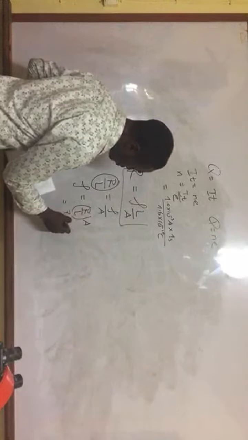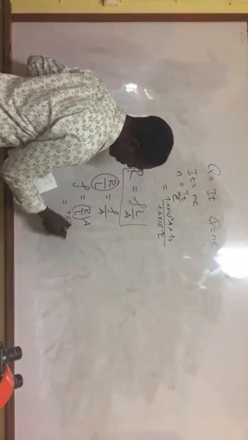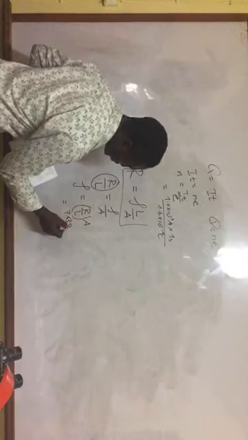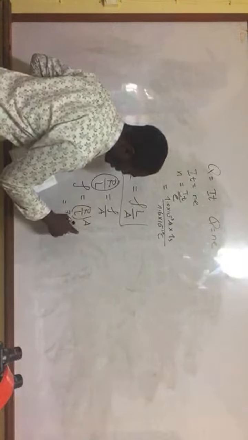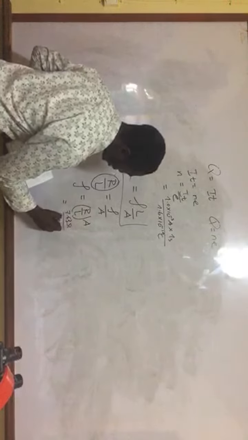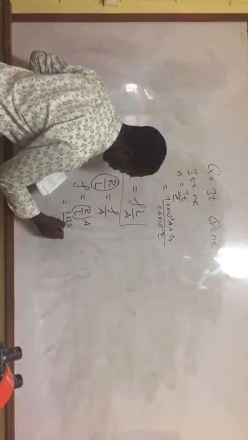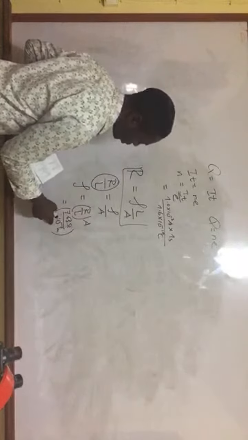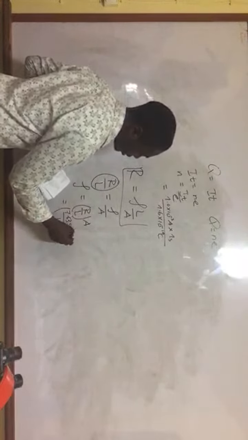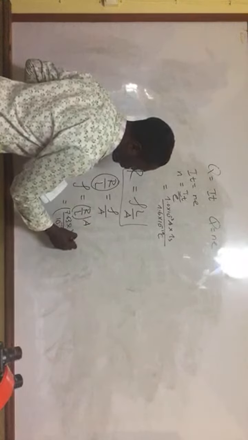Okay, so it means that it's supposed to be ohm per millimeter, and a millimeter is equal to 10 to the negative 3 meters. So we divide by 10 to the negative 3 meters, times the area, which is pi diameter squared over 4.